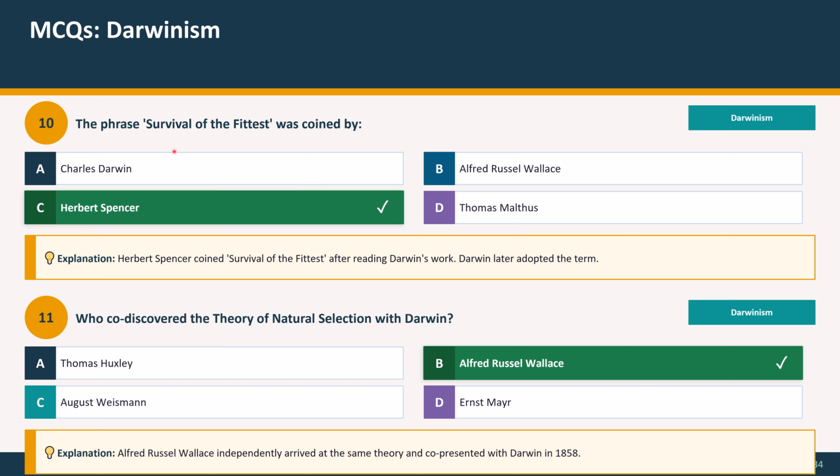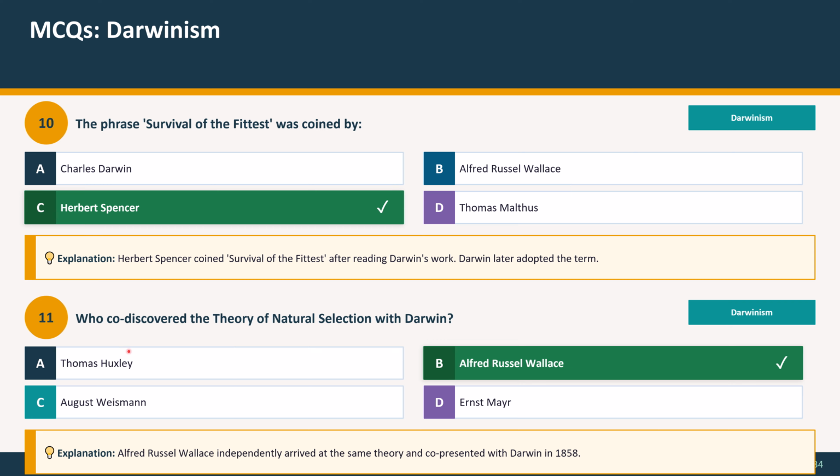Question 10: the phrase survival of the fittest was coined by option A, Charles Darwin, option B, Alfred Russel Wallace, option C, Herbert Spencer, option D, Thomas Malthus. And the correct option is option C, Herbert Spencer. Explanation: Herbert Spencer coined survival of the fittest after reading Darwin's work. Darwin later adopted the term.